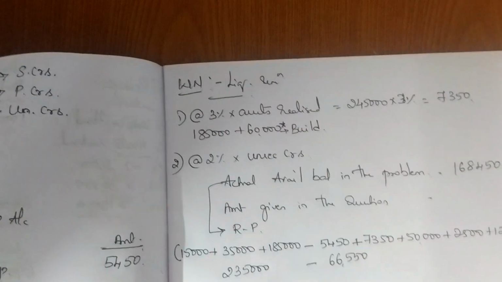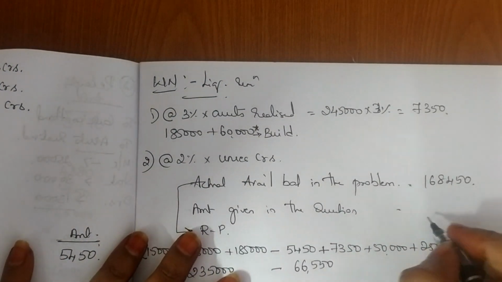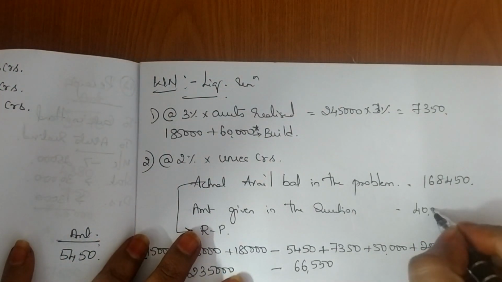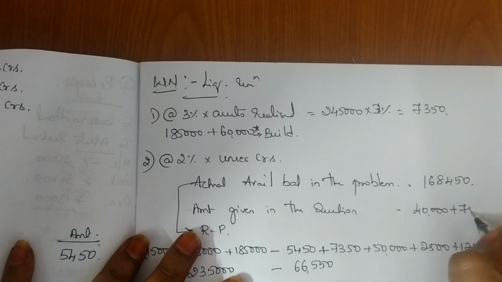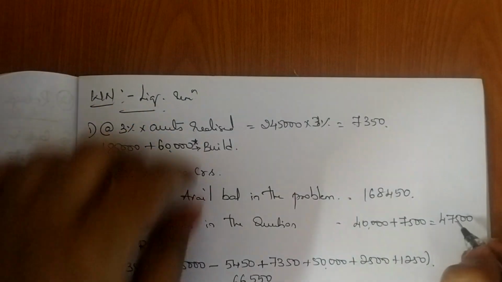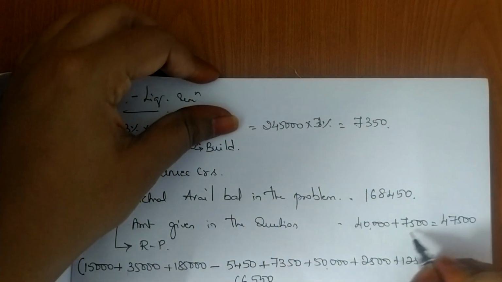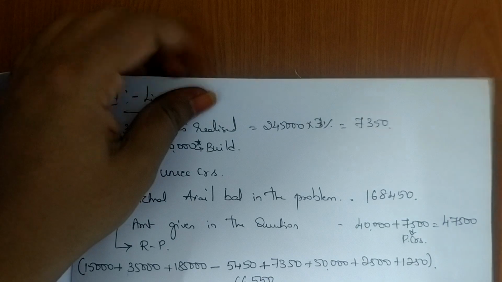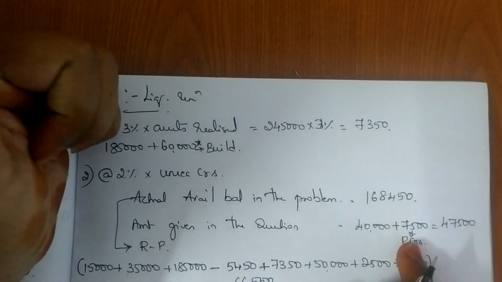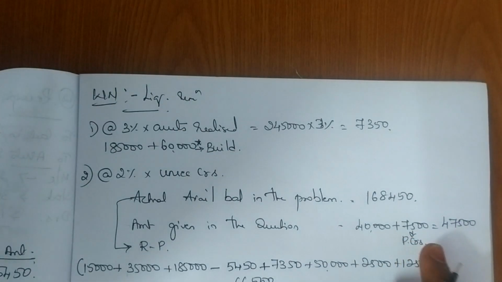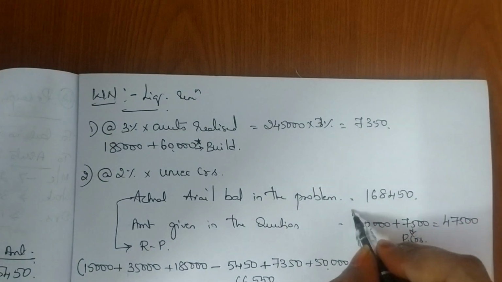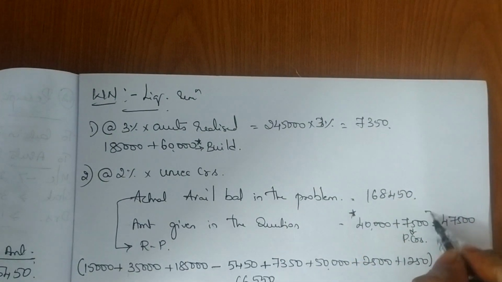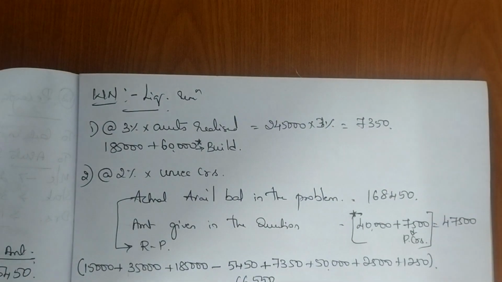40,000 that we have calculated. Okay, it is not just 40,000. Remember, it is 40 plus 7,500, which is 47,500. What is the 7,500? 7,500 belongs to your preferential creditors. This is what I told you. Whenever you are giving remuneration on the basis of unsecured creditors, it should be your unsecured creditors plus your preferential creditors.